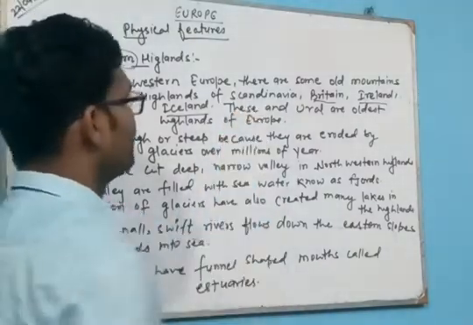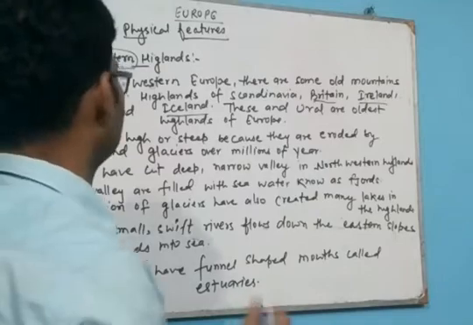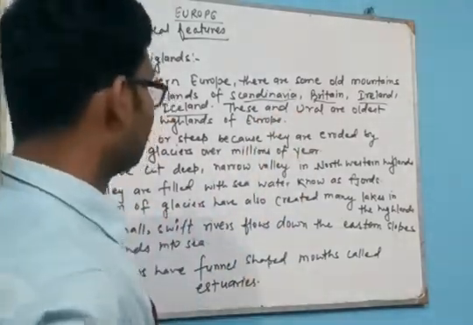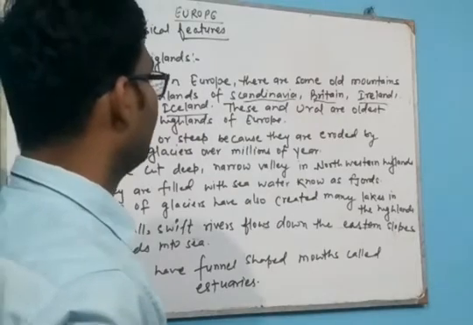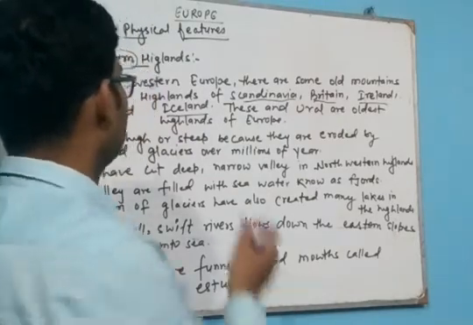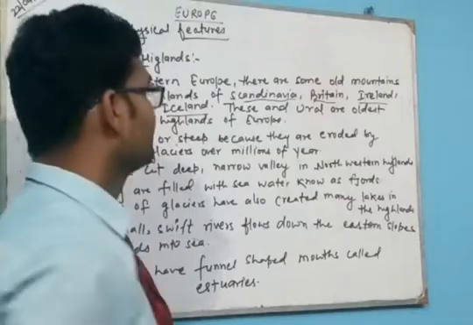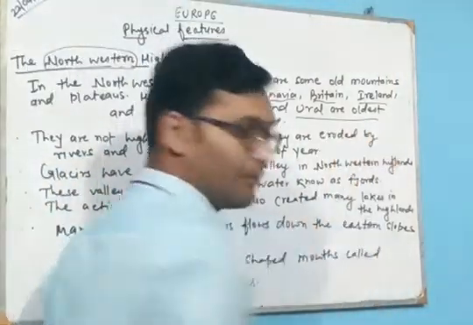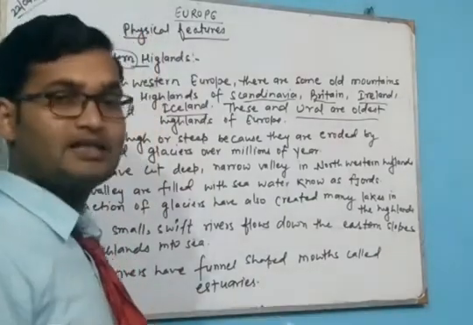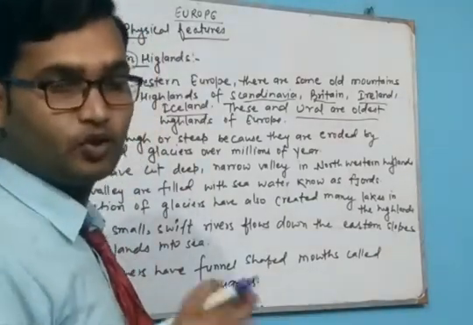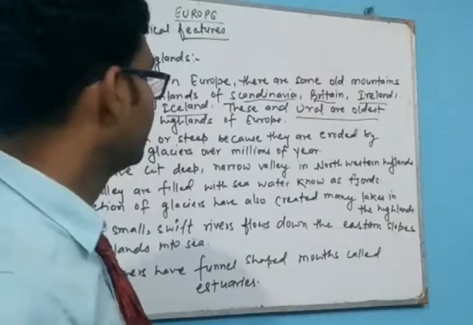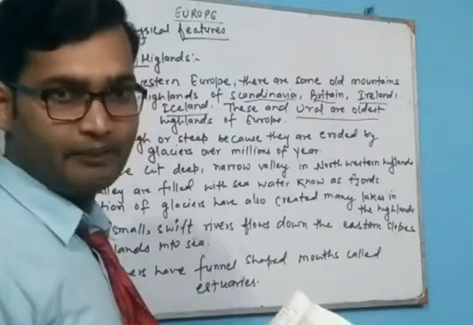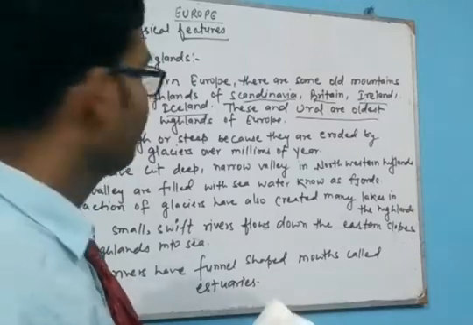In northwestern Europe, there are some old mountains and plateaus: the highlands of Scandinavia, Britain, Iceland, Ireland, and the Ural mountain. You also know about the Ural mountain, which separates Europe from Asia. These are very old mountains with no sharp peaks.